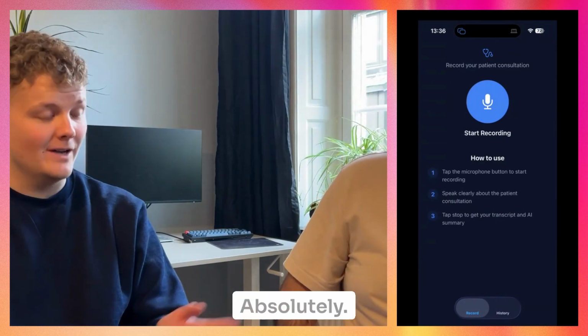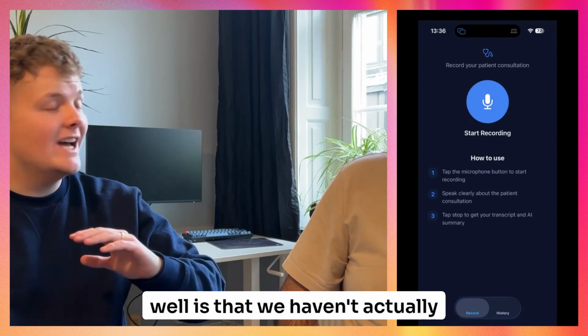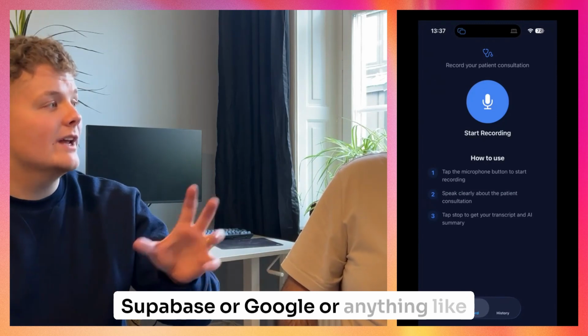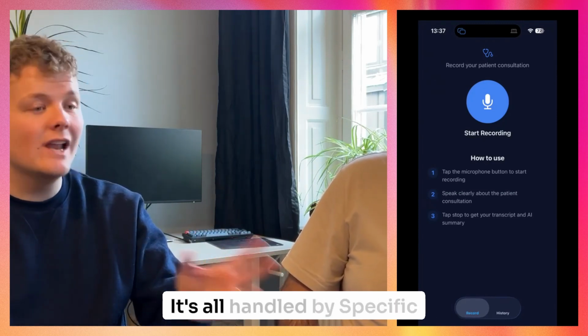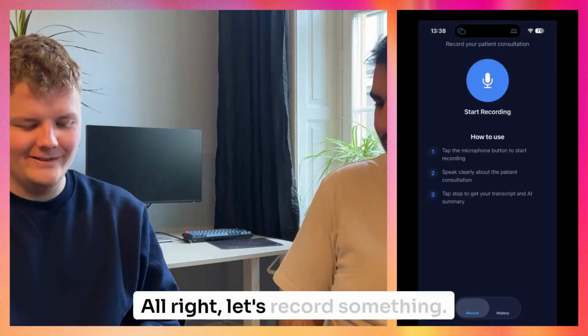Yep, absolutely. And what we hopefully see here as well is that we haven't actually added any API keys. We haven't gone and signed up for Supabase or Google or anything like that to get an AI integration. It's all handled by Specific automatically. Yeah. All right. Should we try it out? Yeah, let's do it. All right, let's record something.